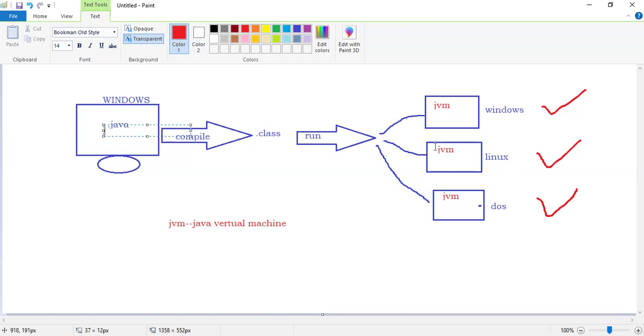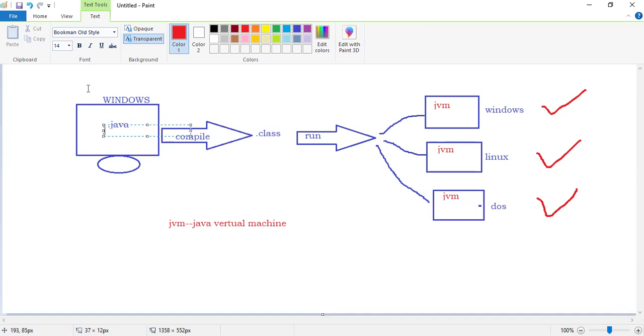The JVM is responsible for creating a virtual environment, the same as the environment in which the original software has been developed.